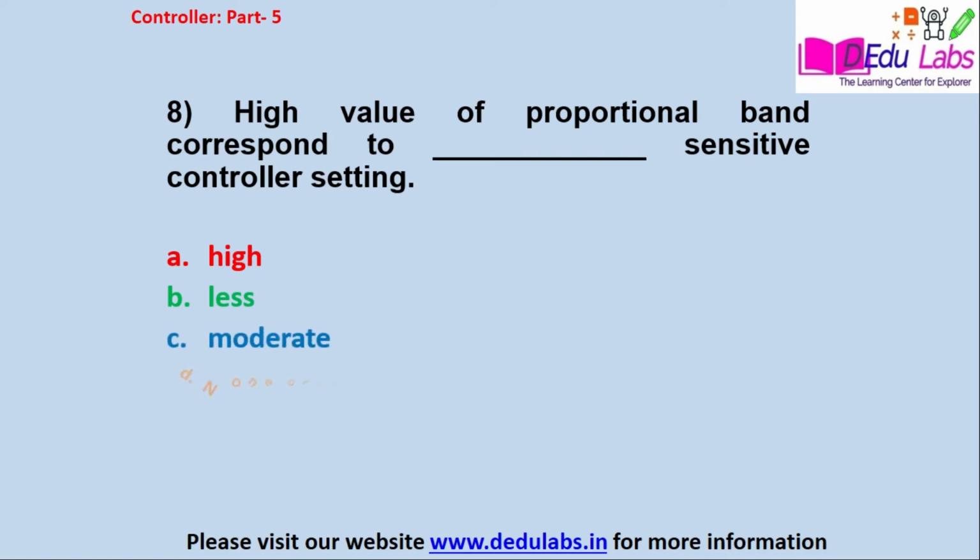Option D, none of these. The answer is less.